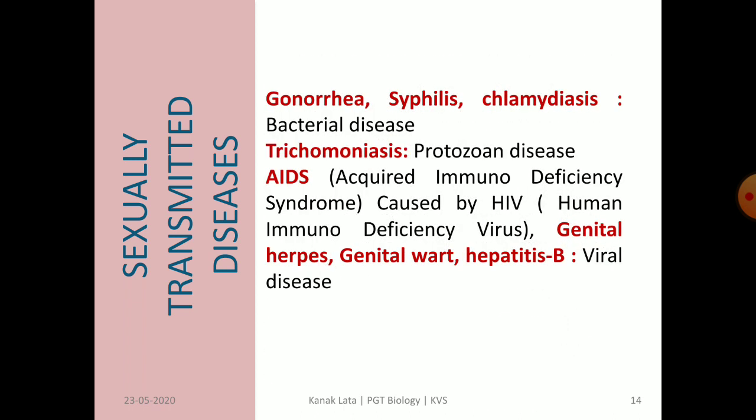Let us classify the sexually transmitted diseases into different groups, that is bacterial, protozoan and viral. So, gonorrhea, syphilis, chlamydiasis are bacterial diseases. Trichomoniasis is a protozoan disease. AIDS, genital herpes, genital wart, hepatitis B are viral.